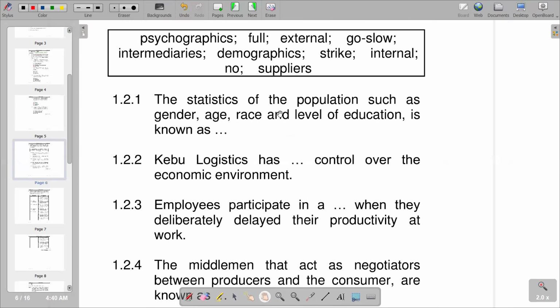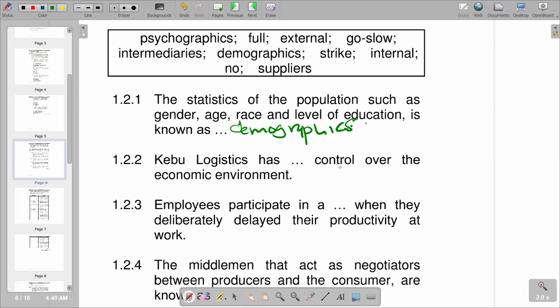So 1.2.1: statistics of the population such as gender, age, race, and level of education is known as dash. You'd see that, according to the responses we have, this is obviously demographics. This is the one that explains that. So here we're just going to say demographics.